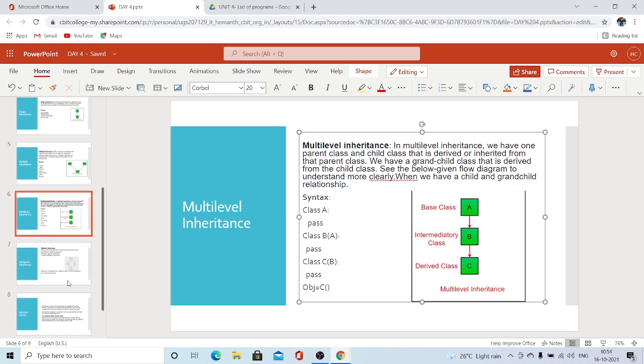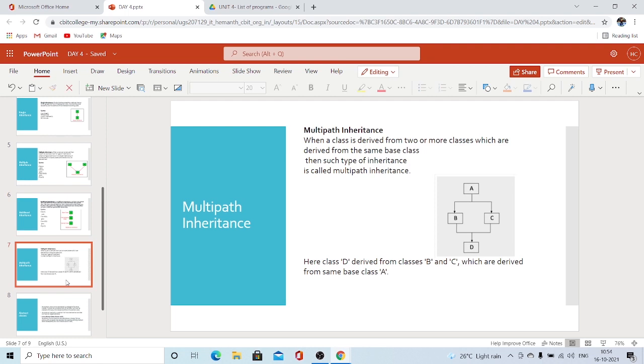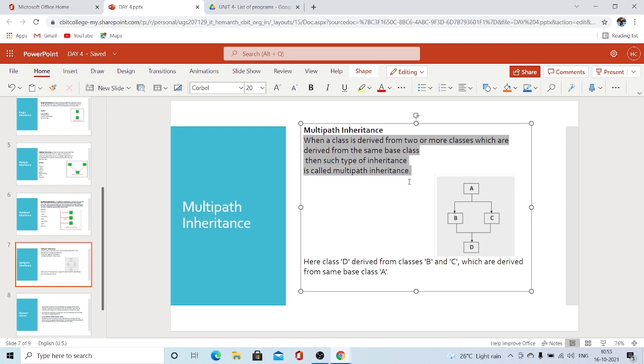Now let's see one more type of inheritance: multipath inheritance. Let's discuss multipath inheritance. What is multipath inheritance actually? When a class is derived from two or more classes which are derived from the same base class. This is the actual definition. Let's read it again. I'll explain it clearly. This is actually a bit complicated, so let's see this example.